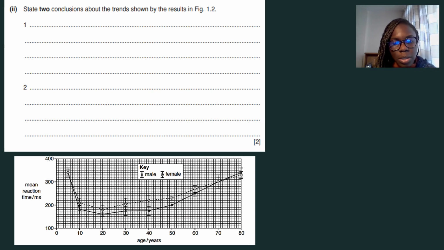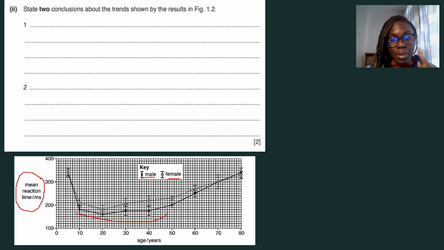But when you look at this graph, what do you see? First of all, you can look at the indicators, or the legend rather. So here it's male and the lighter one is female. So the males here seem to be at the bottom compared to the females. All right, can you see that? So your first conclusion can be that reaction time, which is your dependent variable,